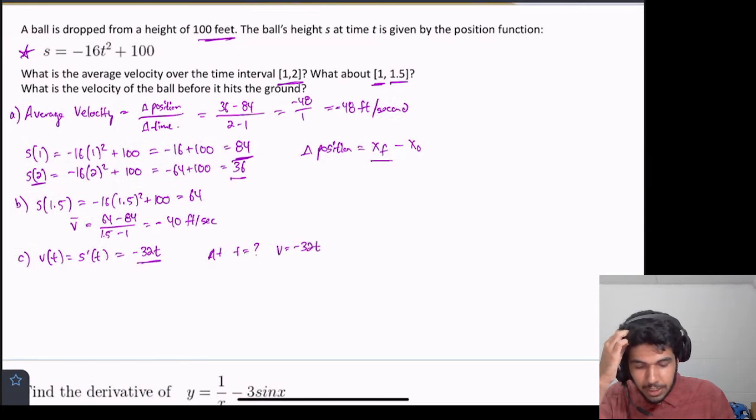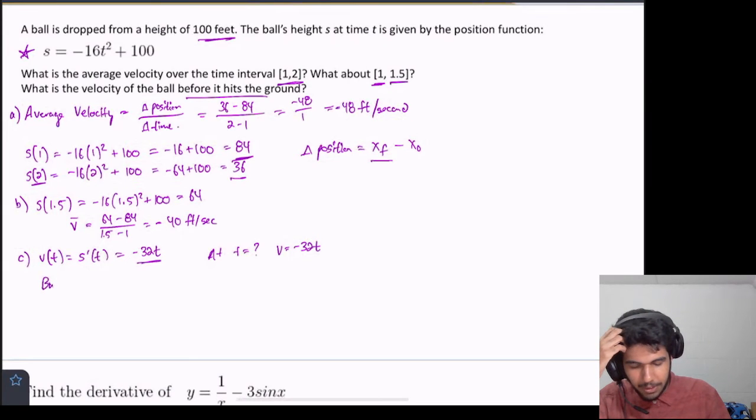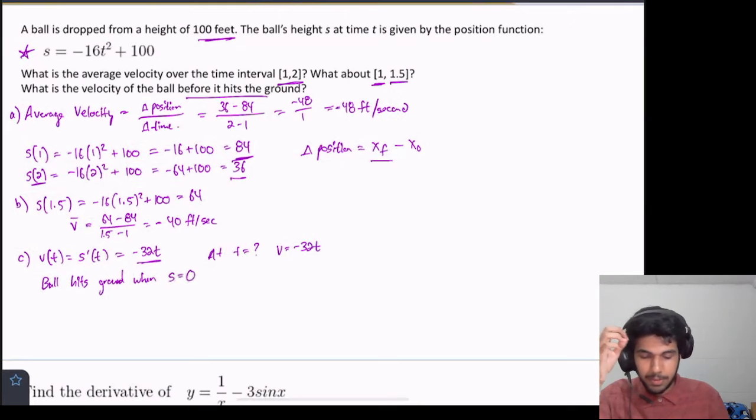But we want to know the velocity of the ball right before it hits the ground. So when does the ball hit the ground? Ball hits ground when s equals 0. The position is 0. And this makes sense, right? Because at t equals 0, the ball is just being dropped at a height of 100 feet. And if we put 0 into here, we get 100. So we want the time when the position is 0, when it's at the ground.